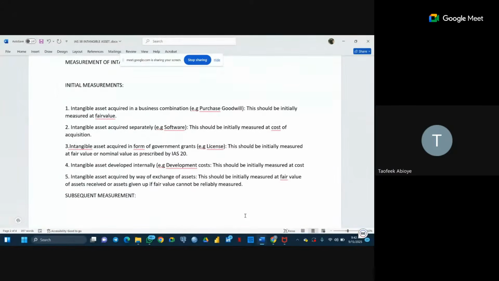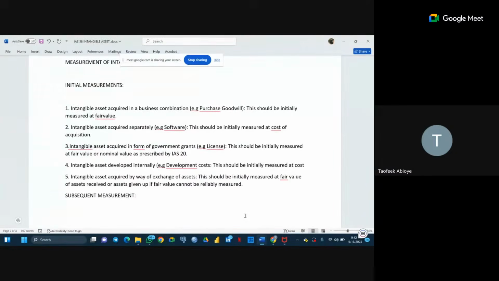Intangible asset developed internally, development cost, should be initially measured at cost. We are going to look at the necessary criteria that must be met before a development cost can be capitalized as an intangible asset. Intangible assets acquired by way of exchange of asset should be initially measured at fair value of the asset received or asset given up if fair value cannot be reliably measured. Please let's take note of this initial measurement.